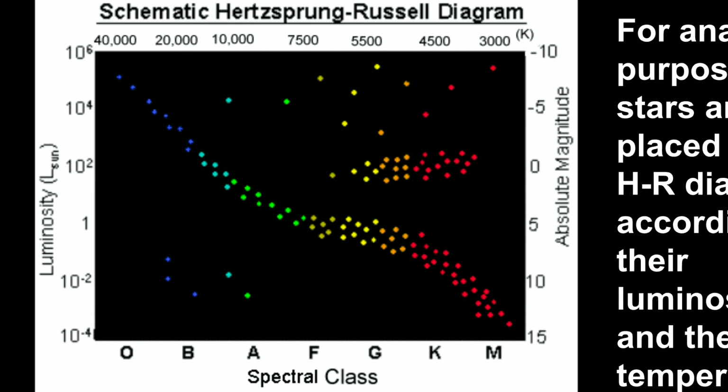Now see the curves. We see so many curves. A belt is drawn from the top leftmost to the bottom rightmost. About 90% of the stars fall along this belt. This belt is known as the main sequence belt, and such stars we call main sequence stars. What are the main sequence stars? These are the stars that appear clearly in the night to our naked eye.